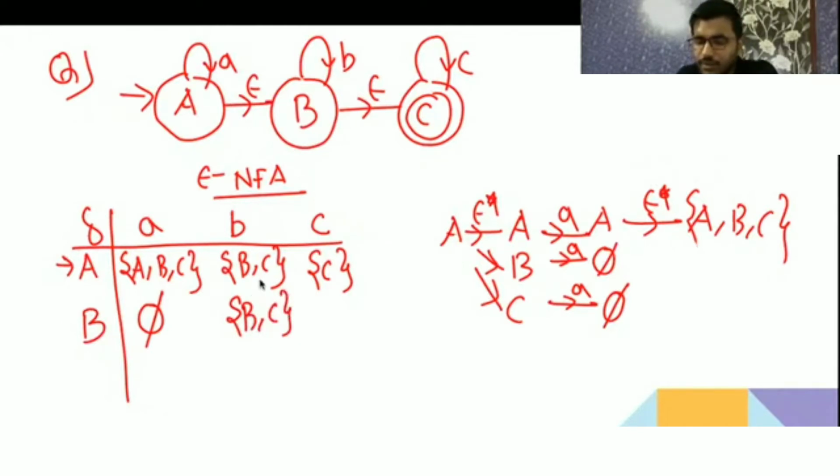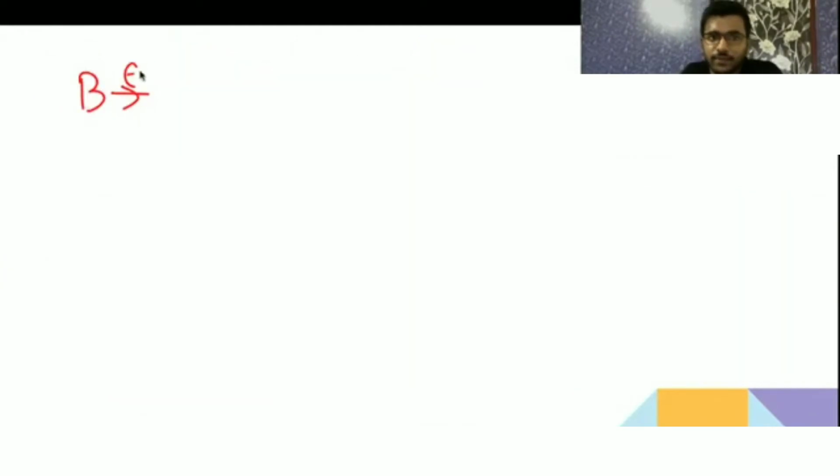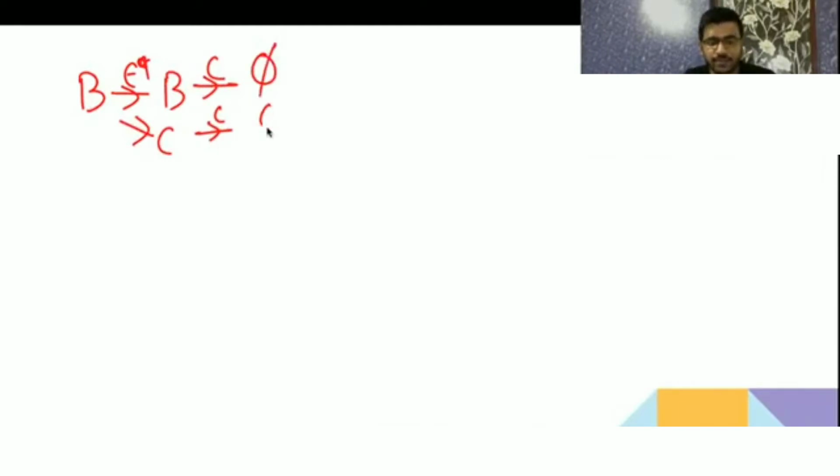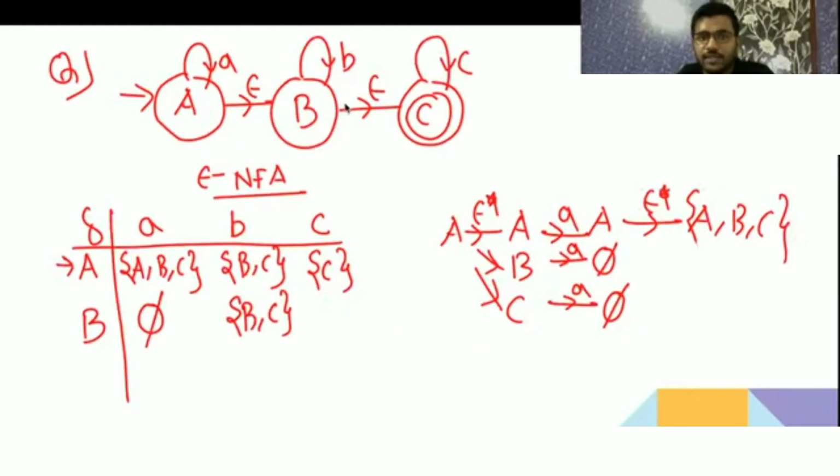B on B. A on C. A on C will give C, it will not be B. Now B on C. B epsilon closure is B and C. B on C, by C on C, C epsilon closure is BC. Fine. So B on C, it will go to capital C.